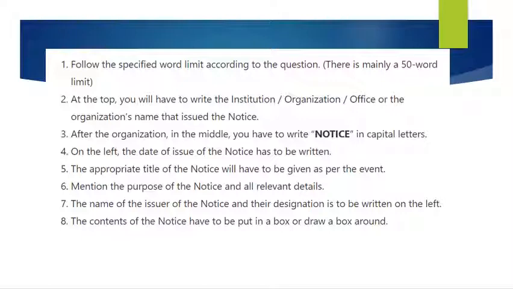So on the top, what is there? Name of the organization. Next, notice. Then date of issue of the notice. And then heading of the notice. Then in the content, you have to mention the purpose of the notice and all relevant details. The name of the issuer of the notice and their designation is to be written on the left at the end. And whatever content you have written, the contents of the notice have to be put in a box, or draw a box around that content.